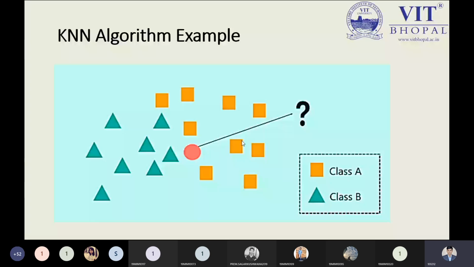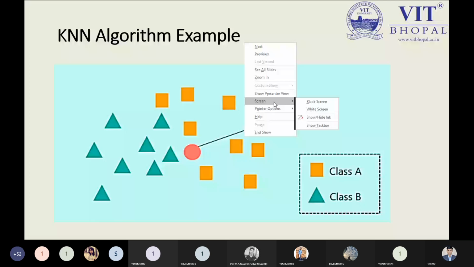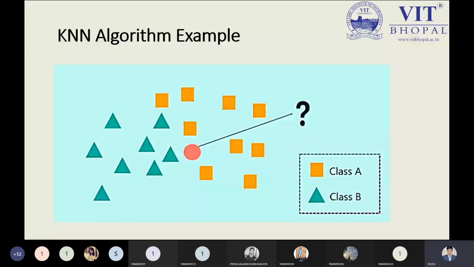Now, this is the example we have given. From this point, I'm explaining with the mouse pointer, so you can understand in a simple way. This is the new data. The triangles and squares are all the old data. From this point, we need to understand how we can identify whether this new data belongs to the square class or the triangle class. This is our question.